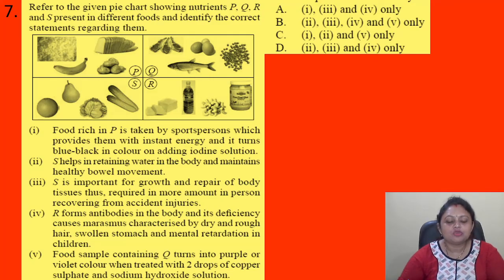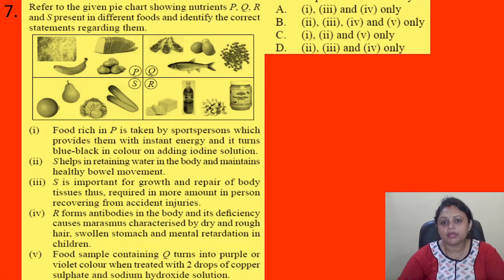3. S is important for growth and repair of body tissues, thus requiring more amount in a person recovering from accident injuries. 4. R forms antibodies in the body and its deficiency causes marasmus, characterized by dry and rough hair, swollen stomach and mental retardation in children. 5. Food samples containing Q turn purple or violet when treated with 2 drops of copper sulfate and sodium hydroxide solution.